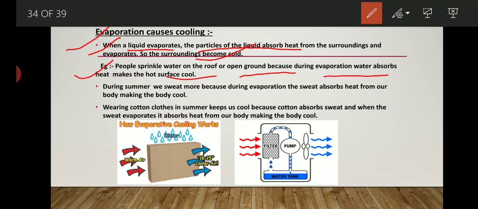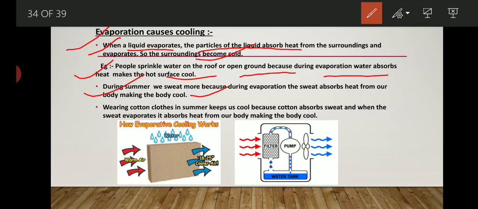The same phenomenon happens: the liquid particles absorb heat from the surroundings and drop the temperature of that particular area, and that area becomes cool. Now during summer we sweat more, because during evaporation the sweat absorbs heat from our body and makes our body cool.